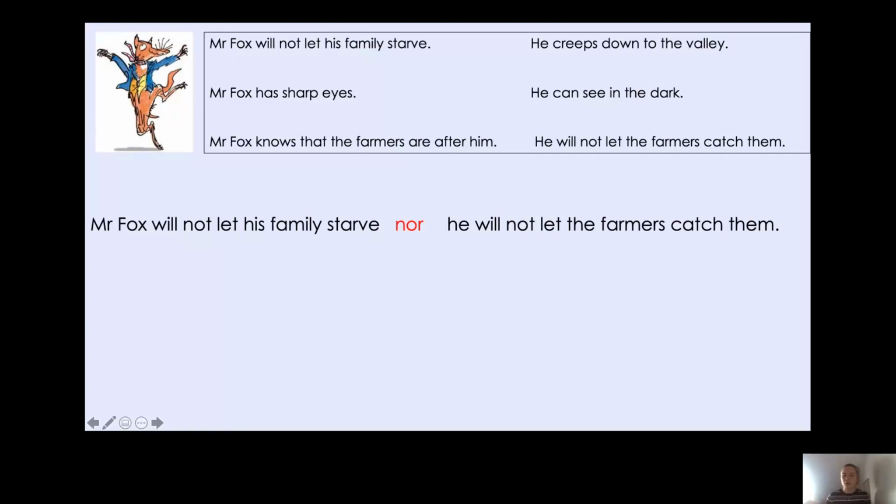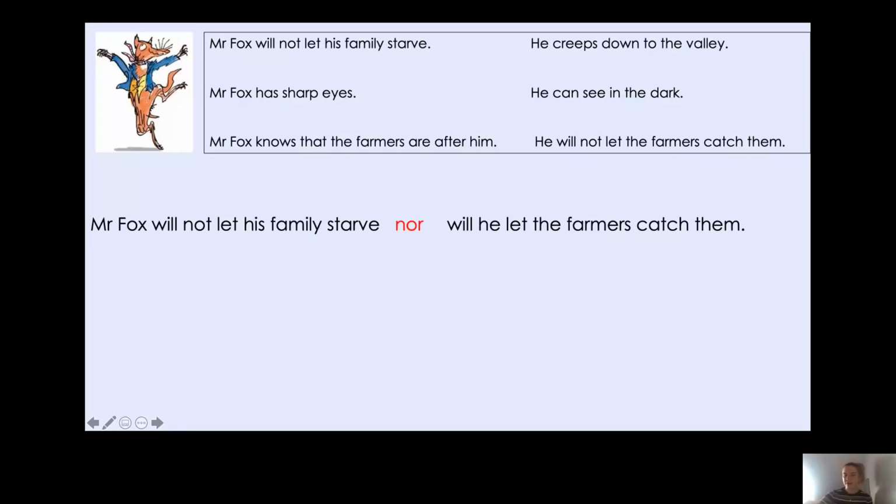Well, let's have a look. Nor he will not let the farmers catch them can be changed to nor will he let the farmers catch them. Okay, so we've changed the he and the will around, and we've got rid of the not. So Mr. Fox will not let his family starve, nor will he let the farmers catch them. Now you could have also had for this one, Mr. Fox will not let his family starve, so he creeps down to the valley. Okay, so the fact that Mr. Fox doesn't want his family to starve means that he then creeps down to the valley. So if you've got that one as well, that one is also correct.